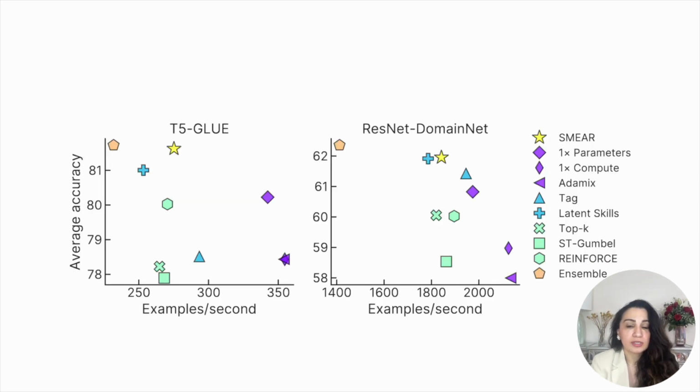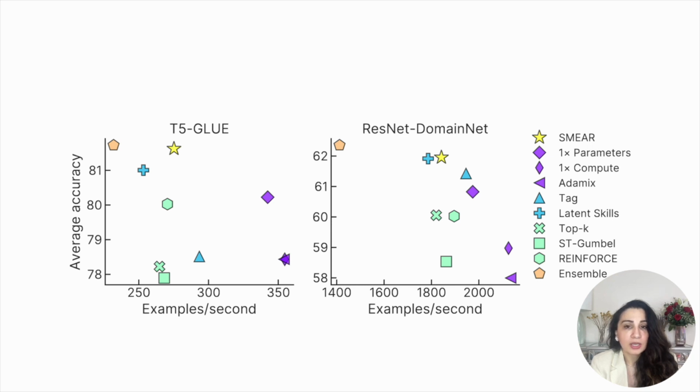This figure shows the results as the average accuracy versus inference speed in examples processed per second for models using different routing approaches on different NLP tasks shown on the left and on computer vision tasks shown on the right. 8 datasets from the GLUE Natural Language Understanding benchmark are used for evaluation. The base or backbone model for these experiments is a pre-trained T5 model. Blocks of experts are added after modules for each transformer layer in both encoder and decoder. 8 experts are added for each block, 1 per dataset. This gives a total of 60 experts. Training is done by freezing pre-trained parameters and tuning expert parameters.